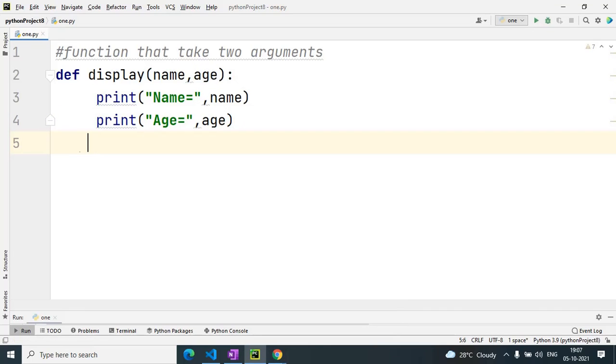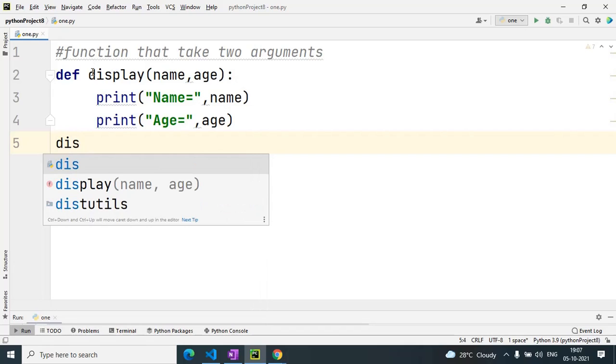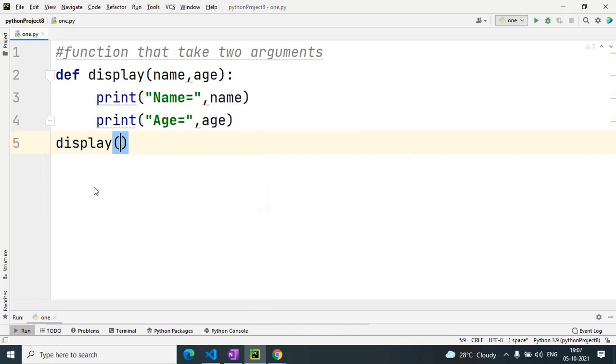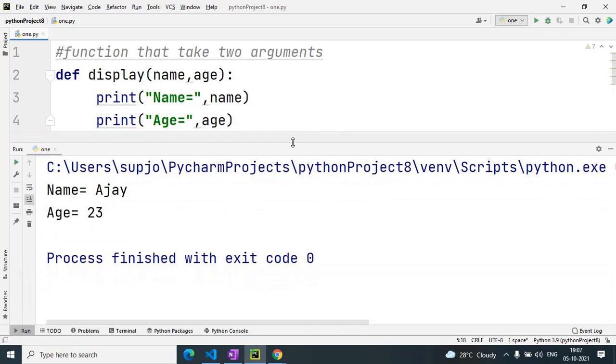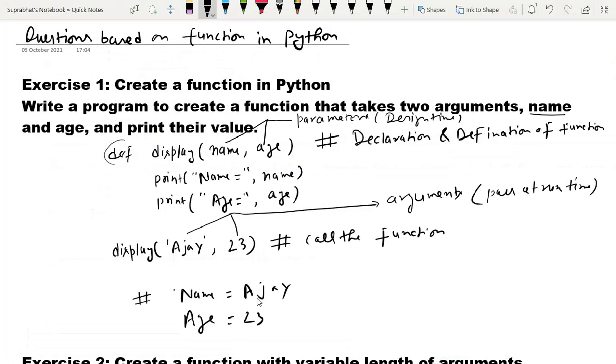Then call the function by function name, that is display, and in this function I have passed two arguments. One is Ajay, name, and age 23. When I execute this, you can see the name Ajay and age 23. This is about question first.